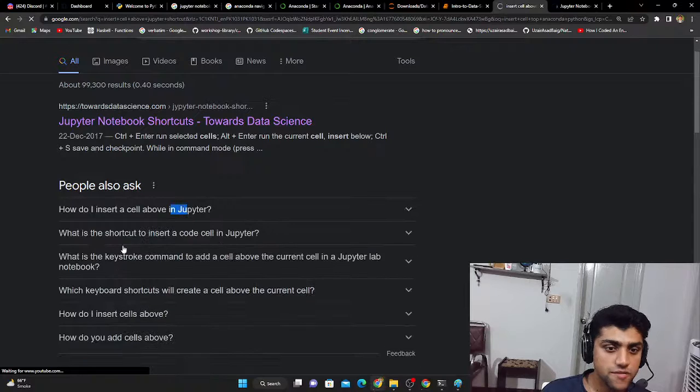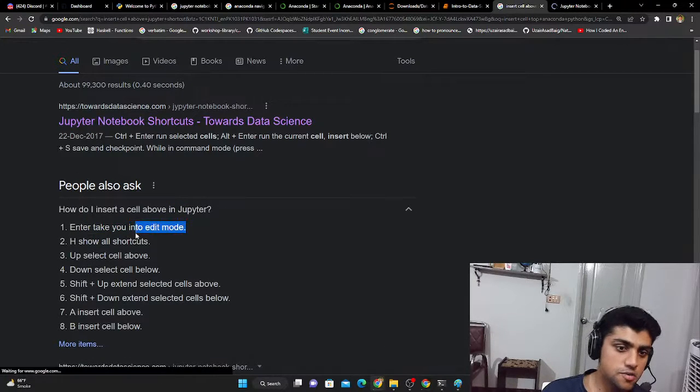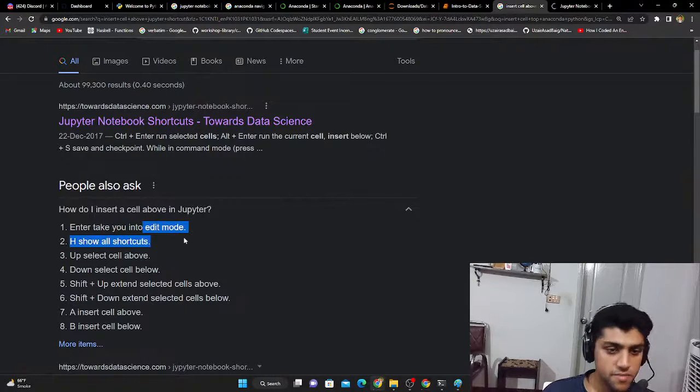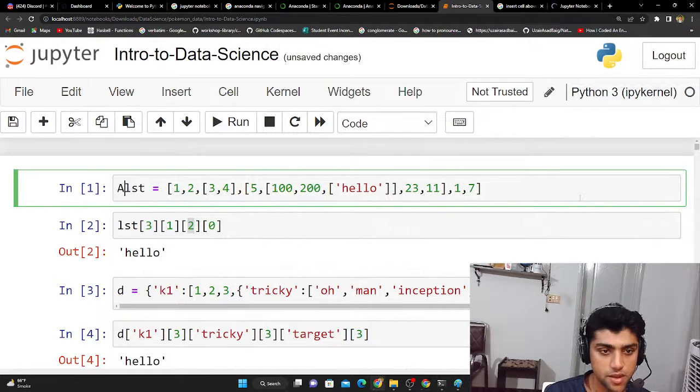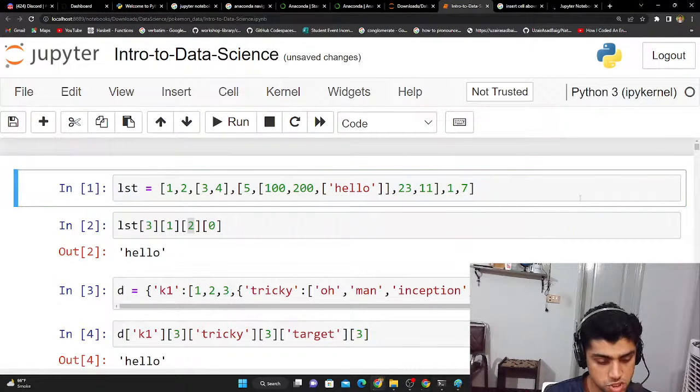How do I insert cell above in Jupyter? It says Enter takes you into edit mode, H shows all shortcuts. Up selects cell above, Shift up extends cells above. I think it's like Shift up and then A, I'm not sure if that's going to work.